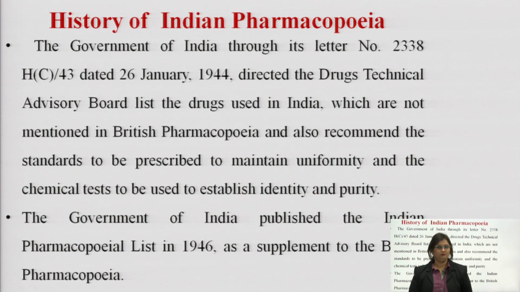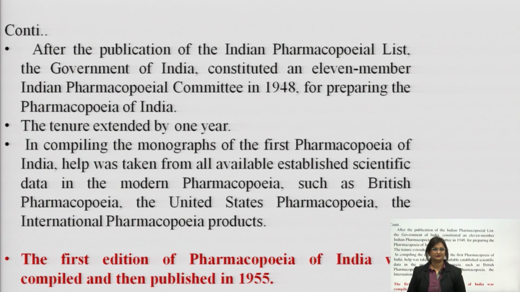Now, the Government of India published the Indian Pharmacopoeial List in the year 1946 as a supplement to the British Pharmacopoeia. So, this was the origin of our own pharmacopoeia in the form of the Indian Pharmacopoeial List. This list consisted of those drugs which were not published in the British Pharmacopoeia but which were being used by us Indians. So, this was known as the Indian Pharmacopoeial List, published in the year 1946.